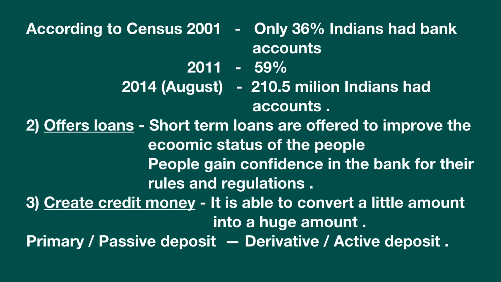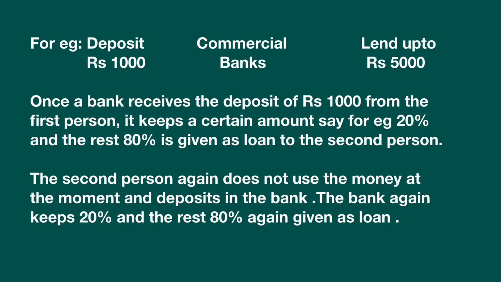Function number three, it creates credit money. It is able to convert a little amount into a huge amount. Or we can also say the primary or the passive deposit is changed into derivative or active deposit. So how is a commercial bank able to create or convert the small amount into a huge amount? Now let's take for example, a person deposits rupees 1000 in commercial banks, but the commercial bank is able to convert the rupees 1000 into rupees 5000.